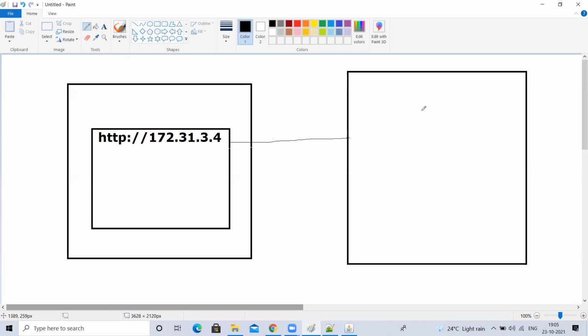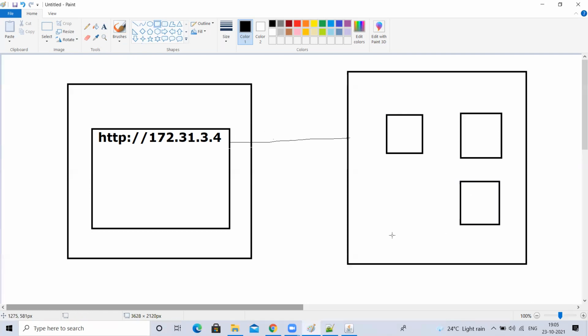But inside this machine, I have Tomcat, WebSphere, and WebLogic servers. Now I want to access my Tomcat server. When I hit this, your host, meaning your Linux server or Windows server, will get confused. Where should I route the request? I got the request here, but you are not asking me to redirect it to this or this or this. So I'll receive it and keep quiet.